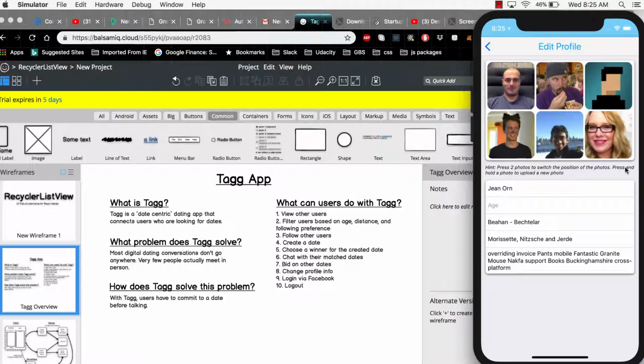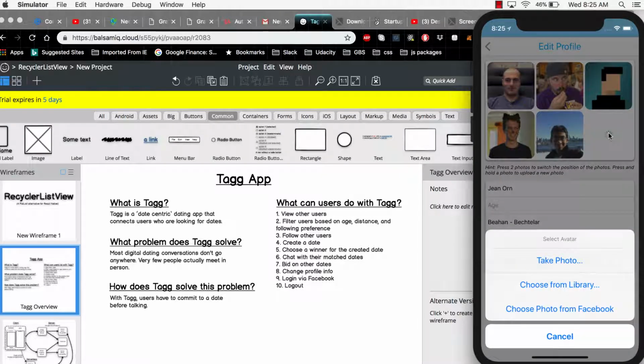You can press and hold a photo to upload a new photo. So if I were to come over to here, I could long press, and it pulls up this menu where you can take a new photo, choose from the library, or choose photo from Facebook. This is an emulator, so I'm not going to be able to take a photo, but if you're on a real phone, you could.